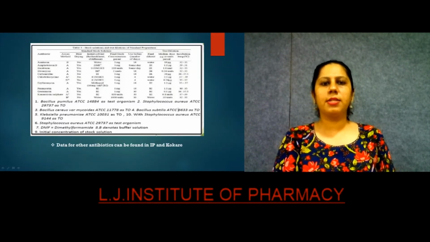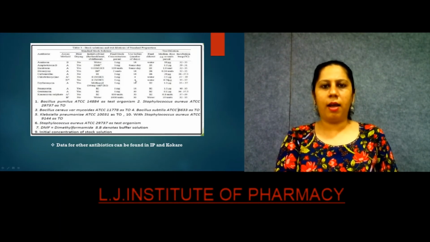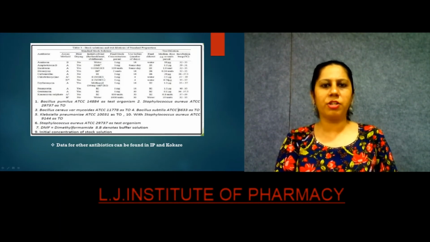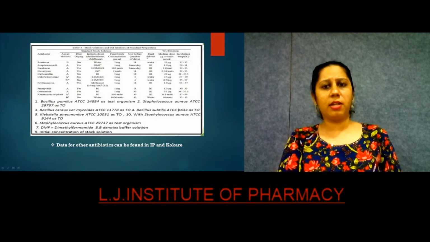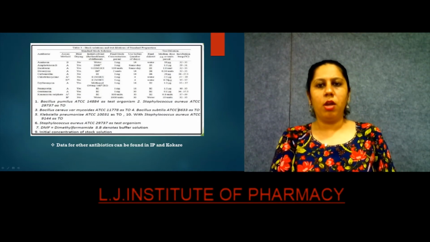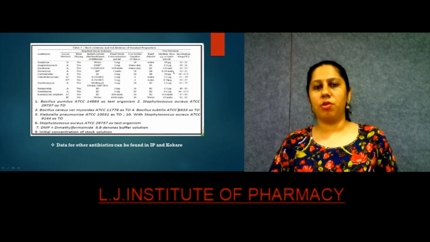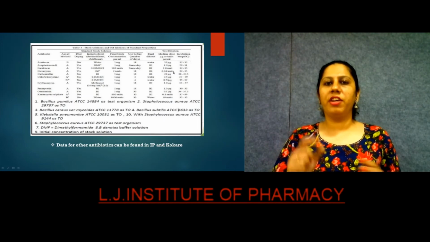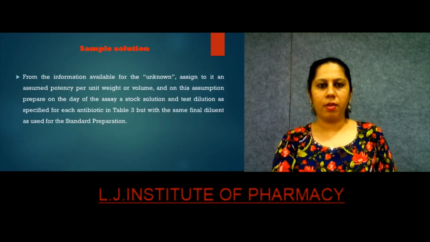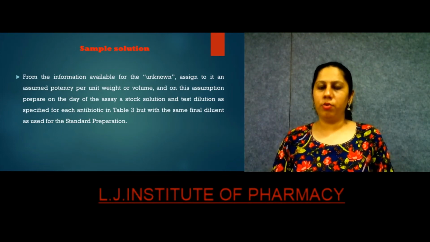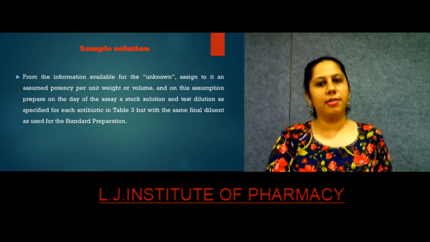So here you can see the different assay methods listed for antibiotics, and for how much time the stock solution can be used, the concentration of stock solution of specific antibiotic, and the diluent to be used. Normally the median dose is given, based on which the median dose is S3, according to which in a 1 is to 1.25 ratio you will prepare S1 to S5. The sample solution is the unknown solution whose concentration is to be measured with reference to the standard solution.